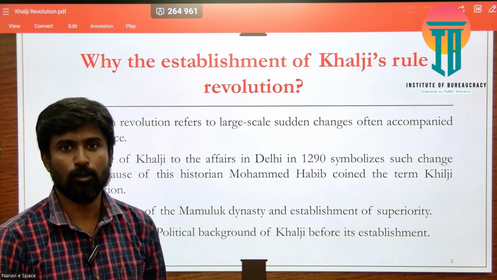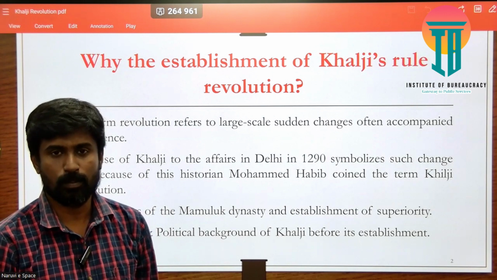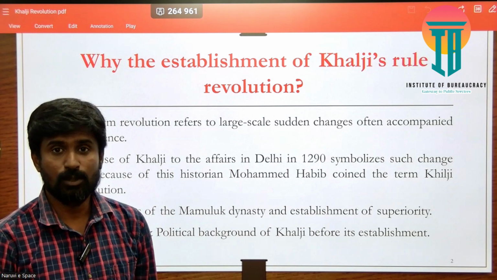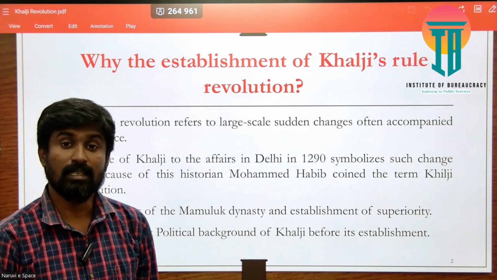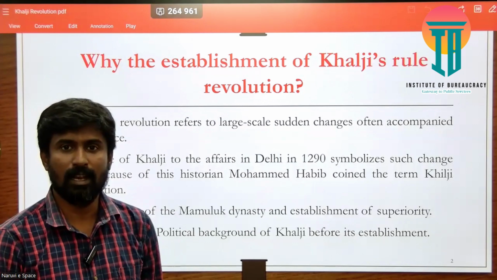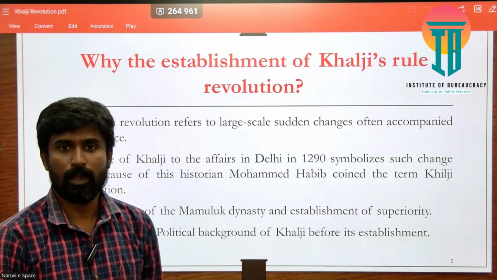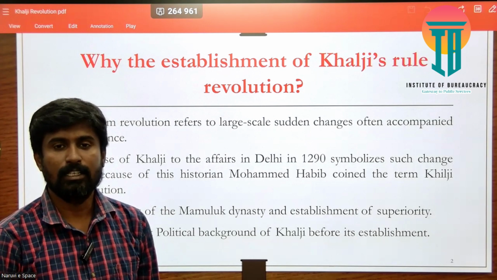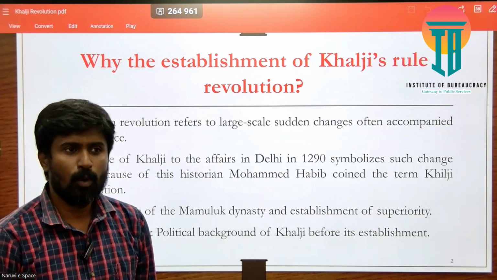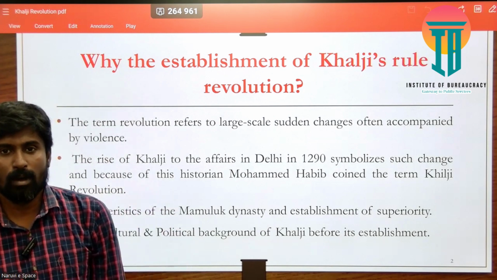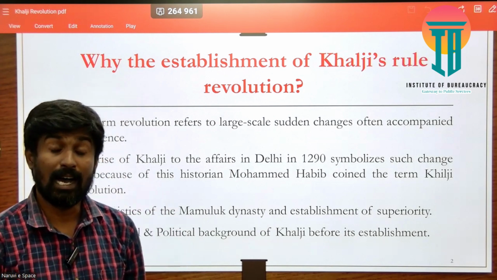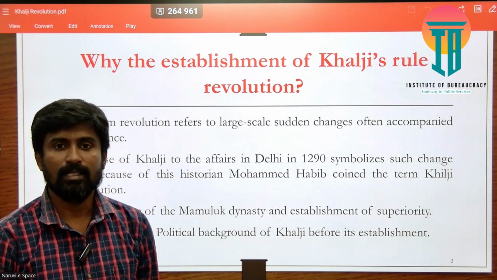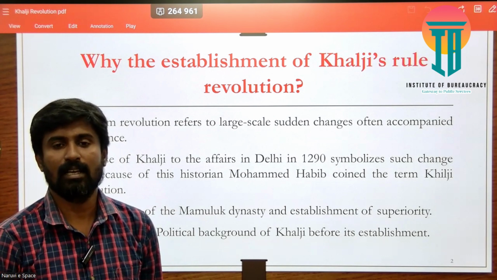They were in a very low position politically too. So the establishment of Khalji rule around 1290 by Jalaluddin Khalji, after defeating the last slave ruler, is considered a kind of revolution. More importantly, Professor Muhammad Habib brings other important reasons why we should claim the establishment of Khalji rule as a revolution.